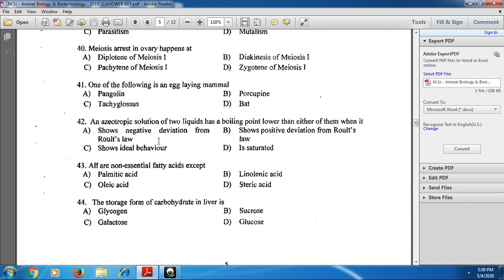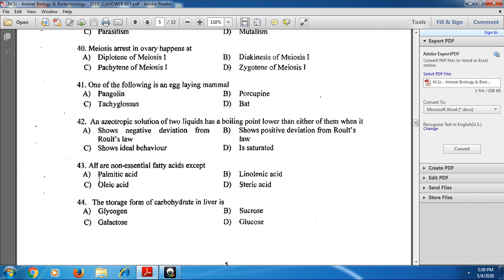An azeotropic solution of two liquids has a boiling point lower than either of them when it shows positive deviation from Raoult's law.